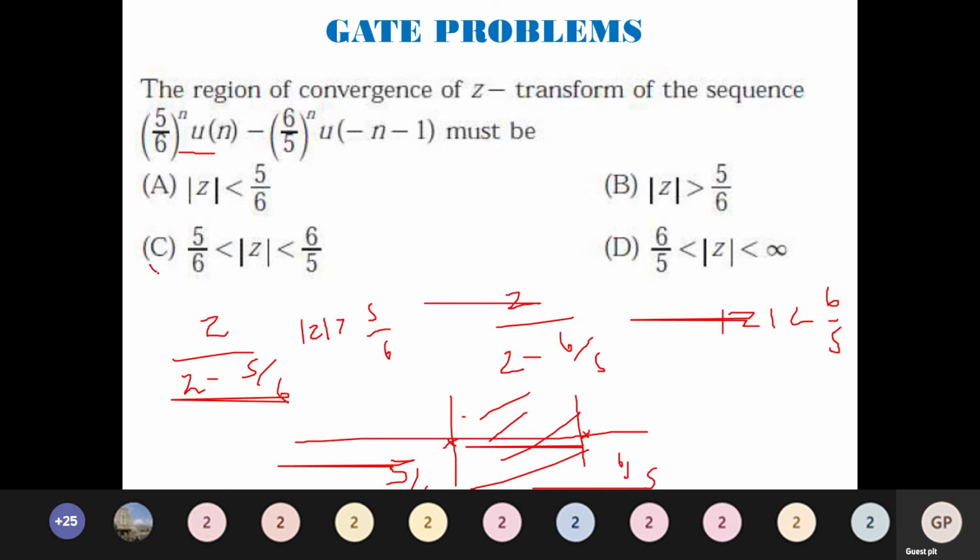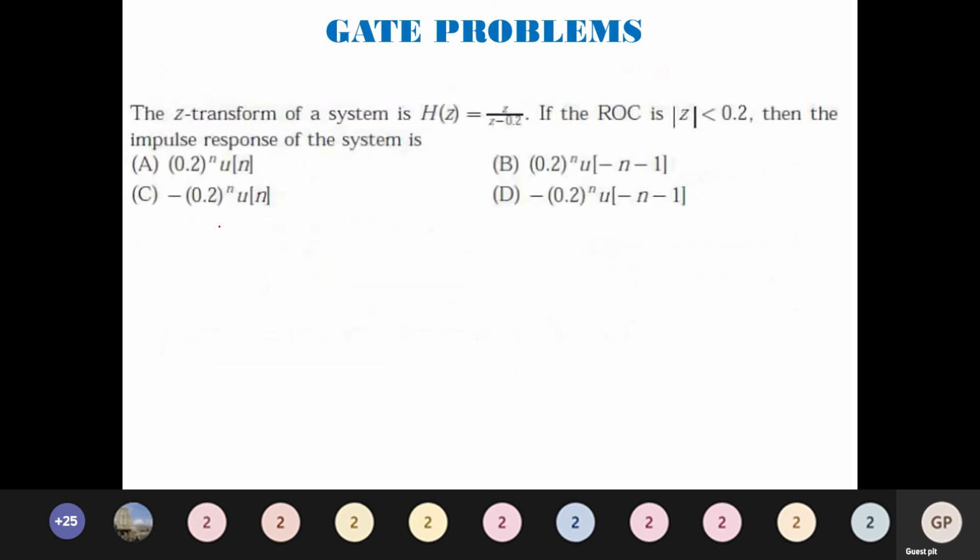So the answer is C. You remember the formulas, you remember the pairs, the keyword "pair" which I was talking about very often. I used to tell you, remember the pairs. It is easy for you to answer this kind of problems.